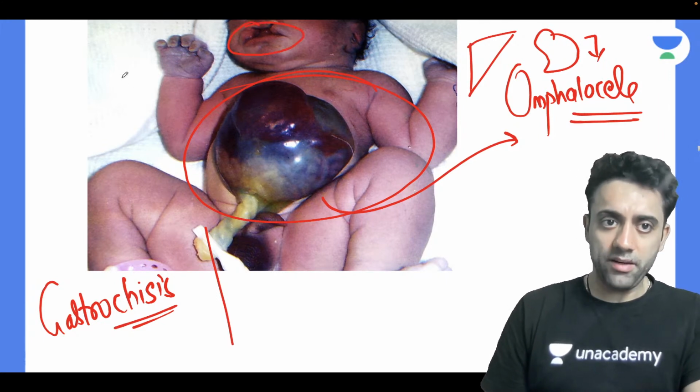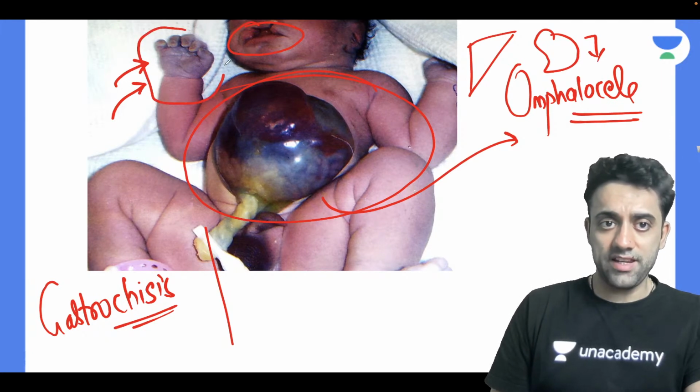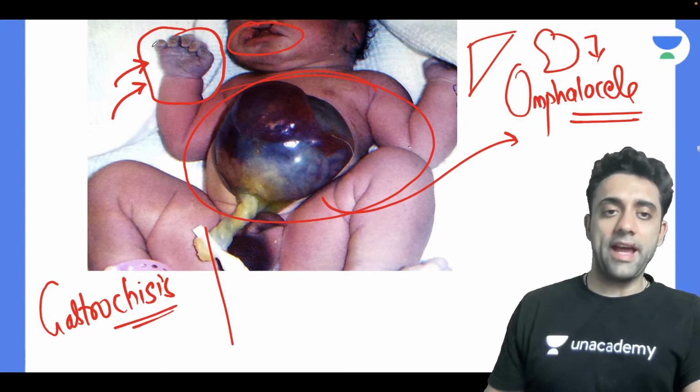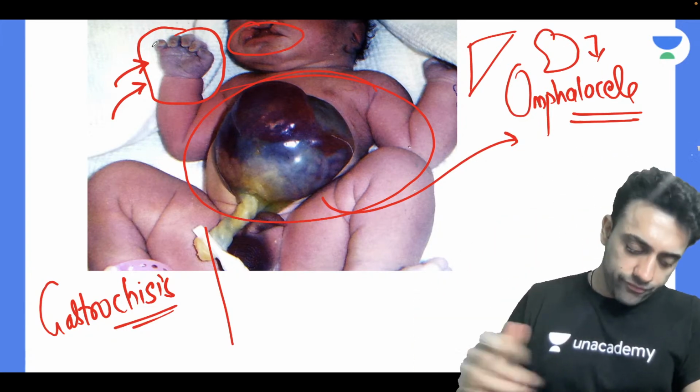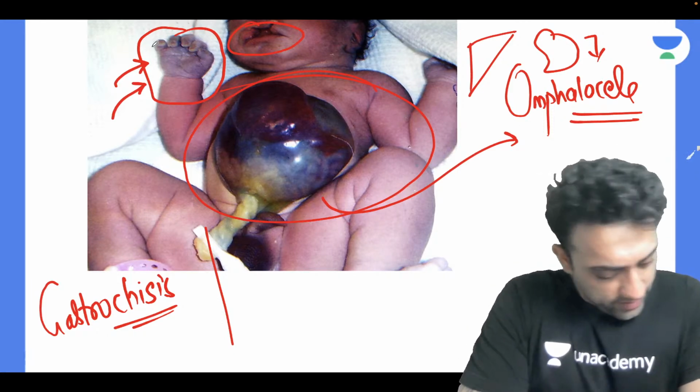Cleft lip and palate, very important. What is this? A very nice finding. It's a very important finding. What is this? Can anyone please tell me? What have I marked with this arrow? Yes, very right. Okay. Yes, very true, very true.